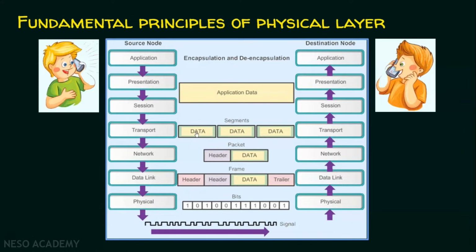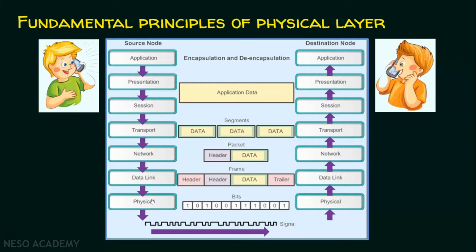After adding the transport header, the PDU is called a segment. These segments are given to the network layer, where a network layer header is added. After adding the network layer header, they are called packets. The network layer PDUs are called packets, and these are given to the data link layer. In the data link layer, a header and trailer are added. After adding the header and the trailer, they are called frames.